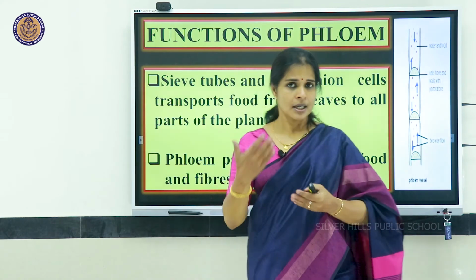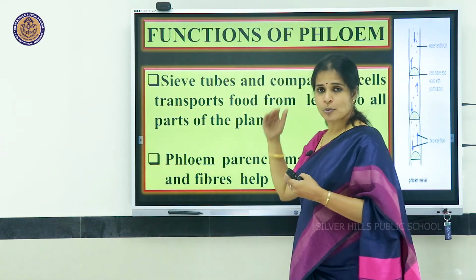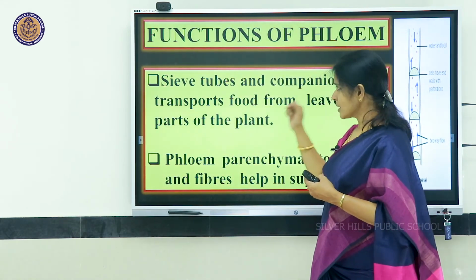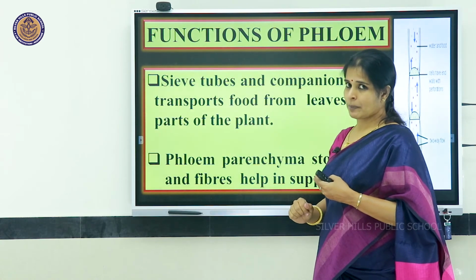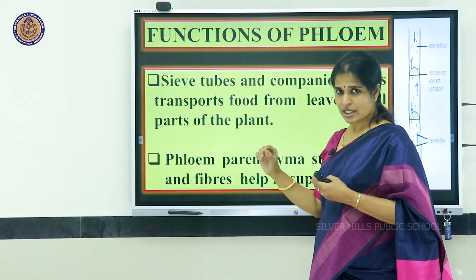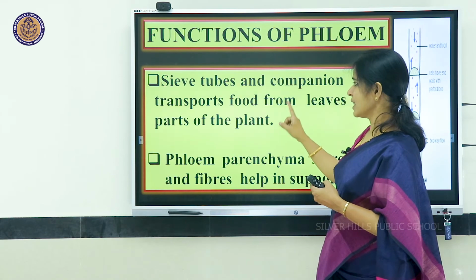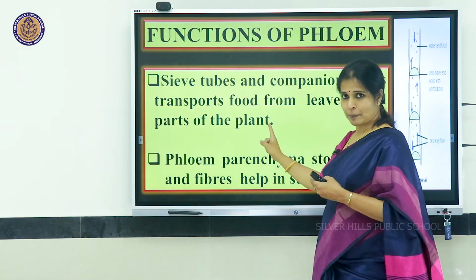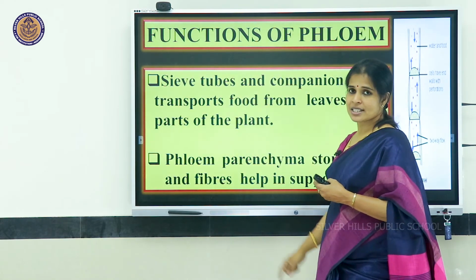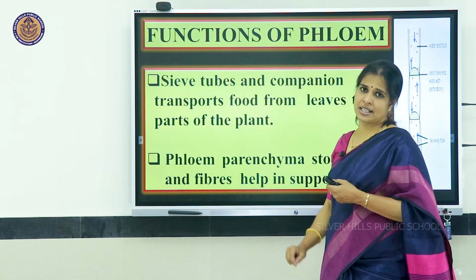Once the xylem transports water, the plant leaves are able to prepare food using the minerals, water, etc. The prepared food is transported to different parts of the plant by which part? Sieve tubes and the companion cells.